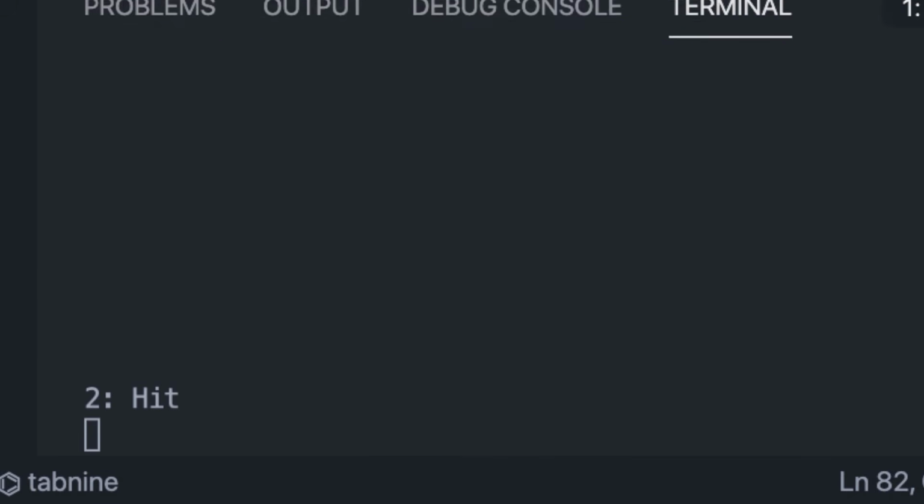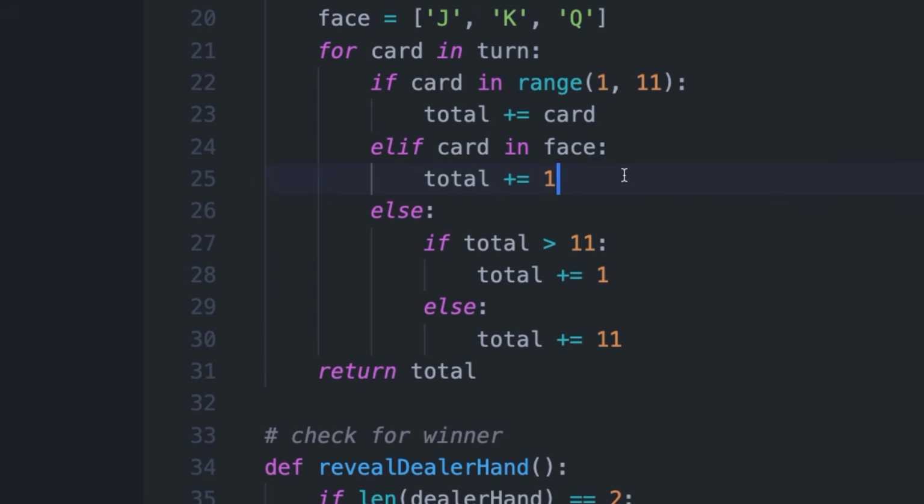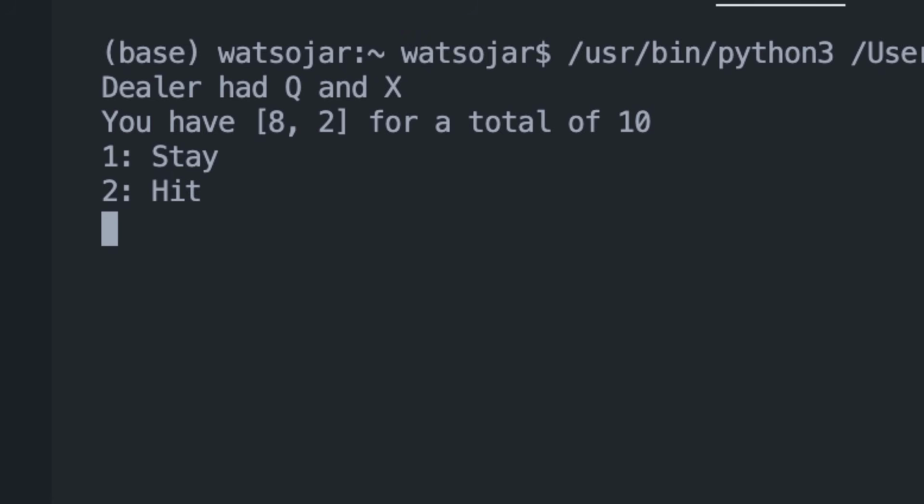It looks like it ran. As you can see here, it says the dealer has 7 and X. I have a king and a 9 for a total of 10. That is not right. There it is. I forgot to put the 0 after the face cards. So as you can see here, we have our finished game.